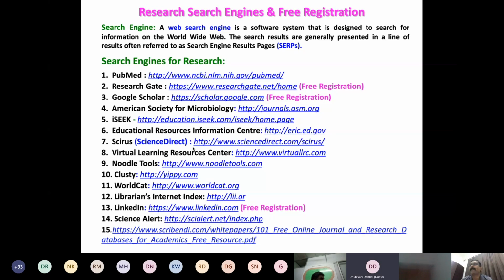Sir, if it is in a predatory journal, then, sir? No, I'm telling about journals having an ISSN number or ISBN number. It's the Journal of Pharmacognosy and Phytochemistry. I was looking at the list of predatory journals where I found this journal, and one paper is published with me as a co-author in this journal. So I informed the author also that this journal is a predatory journal. So if we need to publish this paper in some other authorized journal, can we publish it as it is or with some modifications, sir?